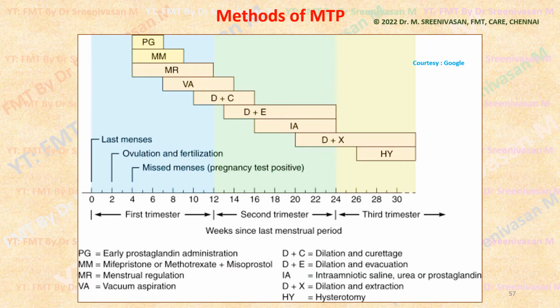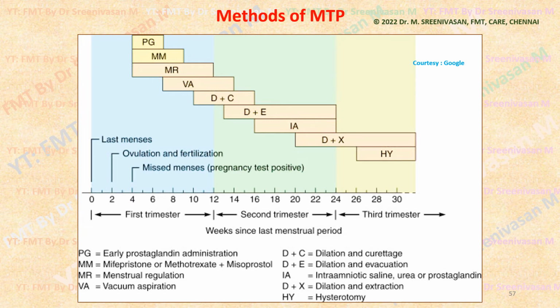Coming to the medical methods of MTP. According to the duration of gestation, different methods are employed. In the beginning, in the first trimester, prostaglandins, menstrual regulation, vacuum aspiration, mifepristone and methotrexate work up to 9 weeks. These are the methods generally employed. Then beyond 12 weeks or in the late stage of the first trimester, D and C, dilatation and curettage, dilatation and evacuation, intra-amniotic hypertonic saline or urea solution or prostaglandins.